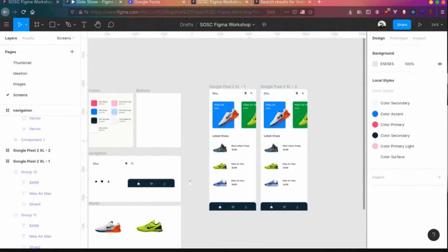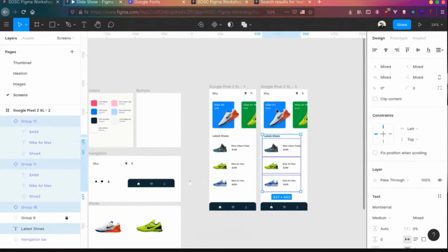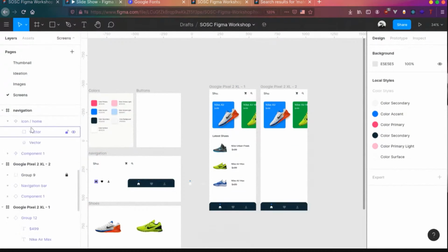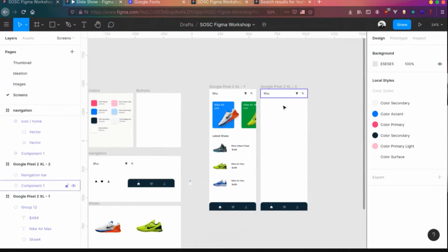So this is the second screen we're going to design, and we'll actually delete everything in here. We might not need all these things for the second screen. So let's delete this thing also. We might not need those things too. But yeah, this is the second screen.